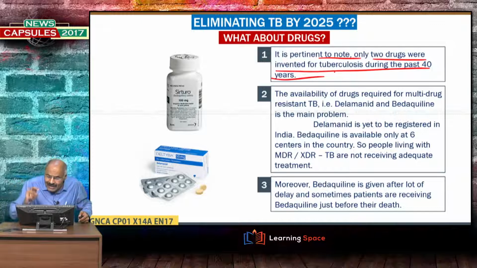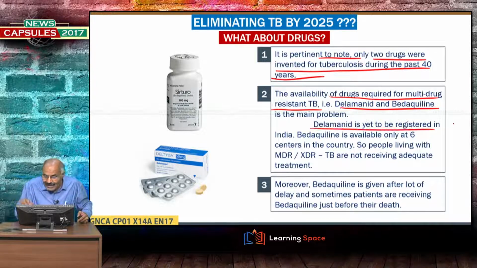Another important aspect is the availability of drugs required for multi-drug resistant TB. There are 2 drugs, delamanid and bedaquiline. Delamanid is yet to be approved in India, and bedaquiline is only available in 6 centers in the country.